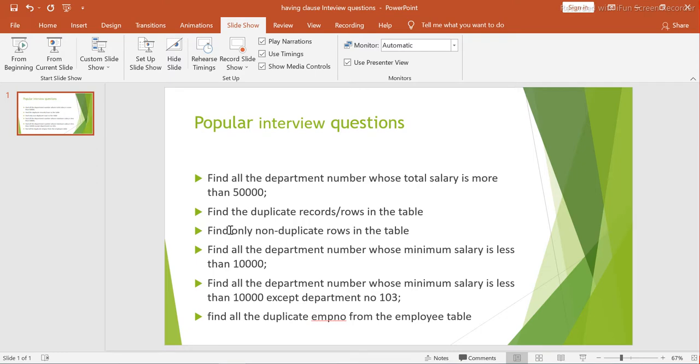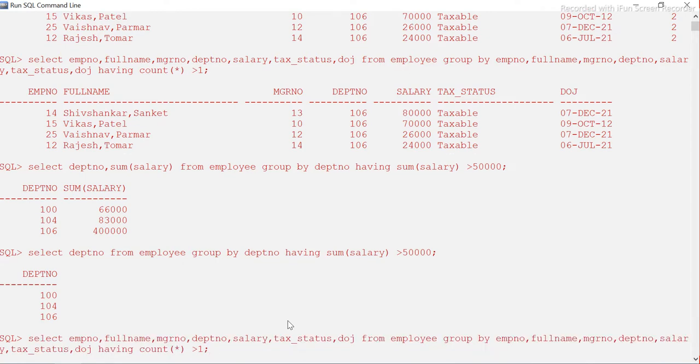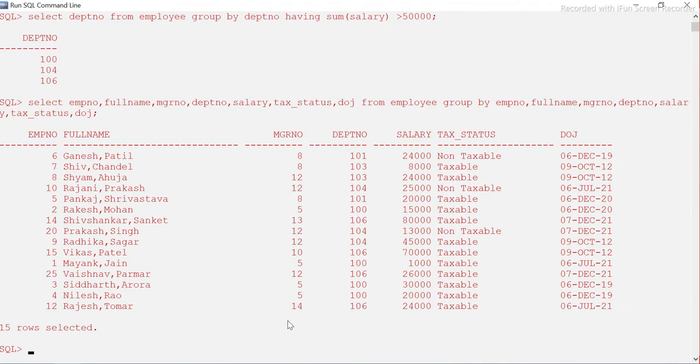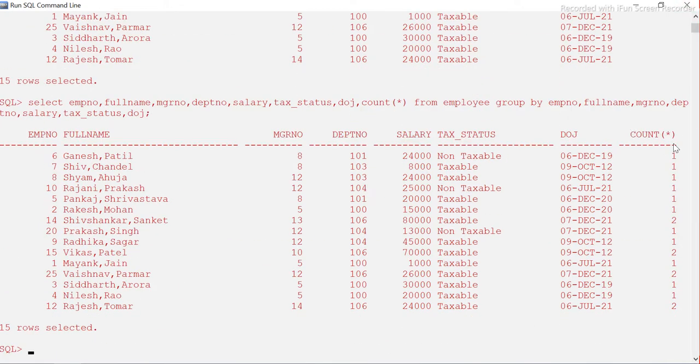And now what is the question? We only want to find only non-duplicate rows, which means which are not duplicate, right? Which are coming only once. There is no second. So how do we find out? As we have seen here, I'm just using the count also here, just for understanding purposes, okay? So here you see 1, 1, 1. So whichever are 1, those are not duplicate.